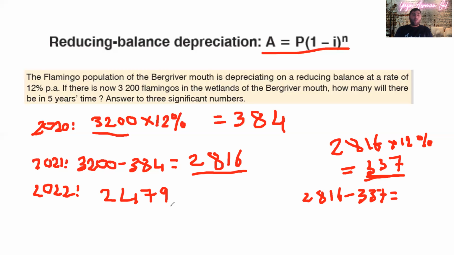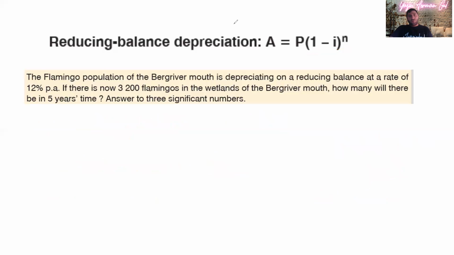But when it is depreciating by the same percentage, every year we take the percentage off however many flamingos are there, or whatever it is. You take the percentage of that, you subtract it, then you take the same percentage of what is left, again every year, so you repeat the same thing. Once you get the logic, guys, you know you don't need to do all of that. So all you need to do is this: A equals...